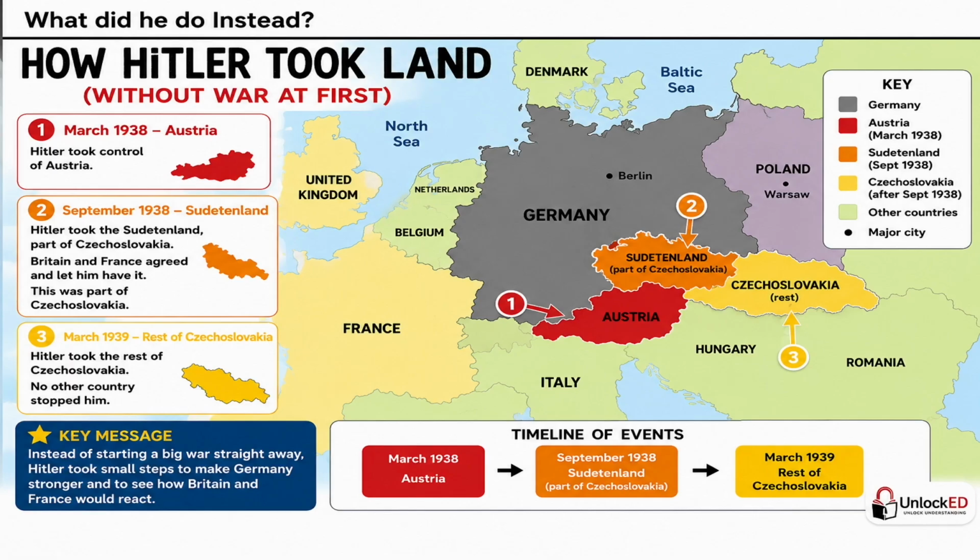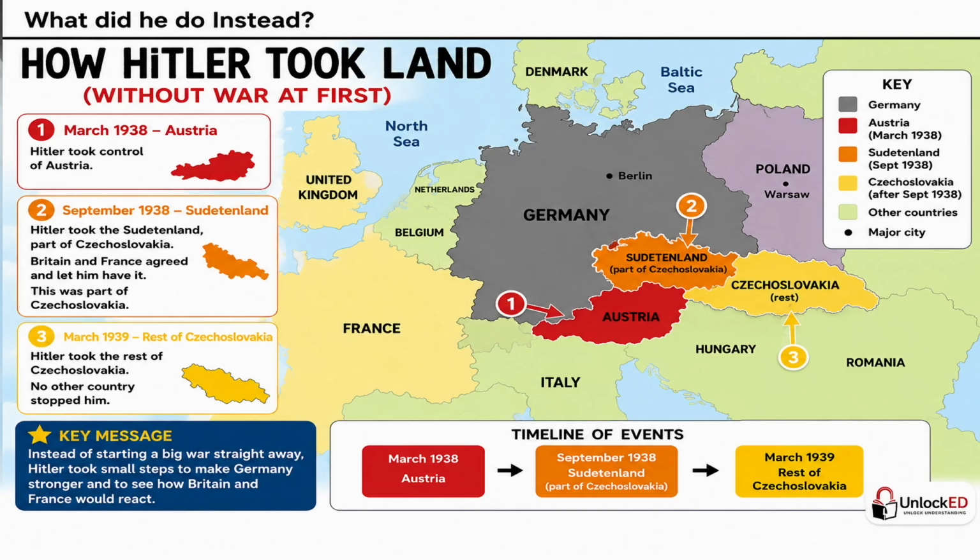So you may be wondering, what was Hitler's plan? Well, instead of starting a huge war straight away, he decided to take small steps to see how other countries would react. In March 1938, Germany took over Austria. But at the time, many Austrians actually welcomed this, and no country used military force to stop Hitler.